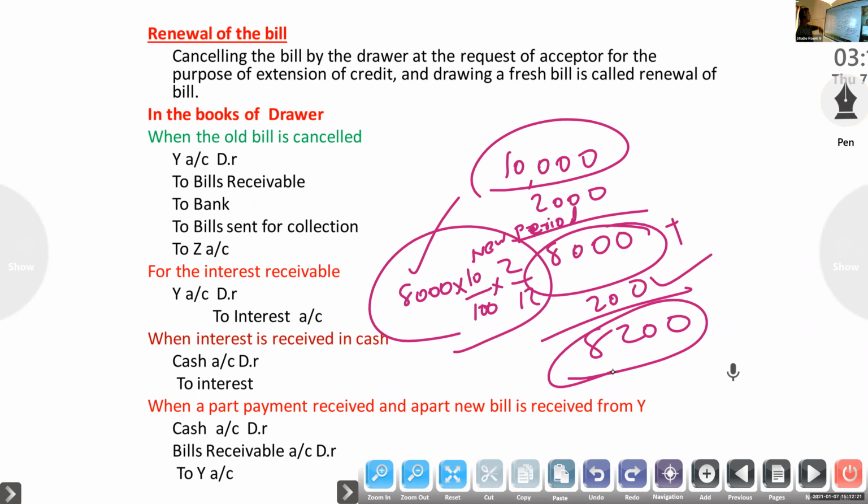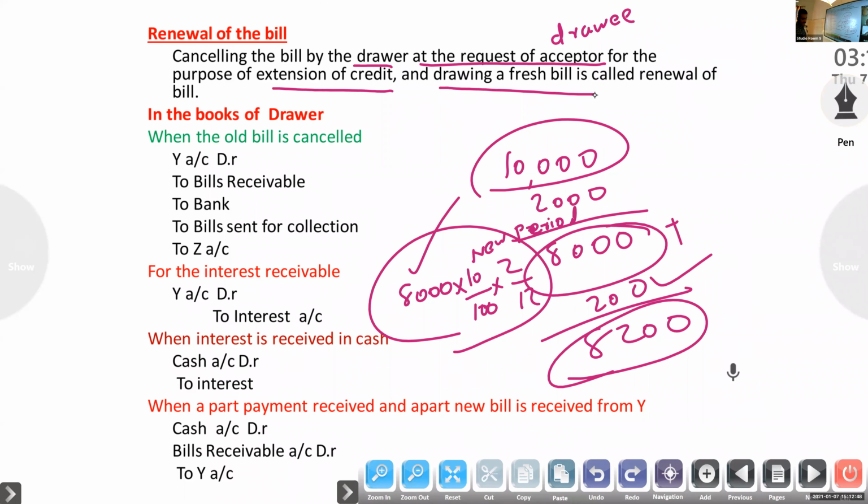What do you mean by renewal of the bill? Cancelling the bill by the drawer at the request of the acceptor, the acceptor meaning the drawee, for the purpose of extension of credit and drawing a fresh bill. That is renewal of the bill.